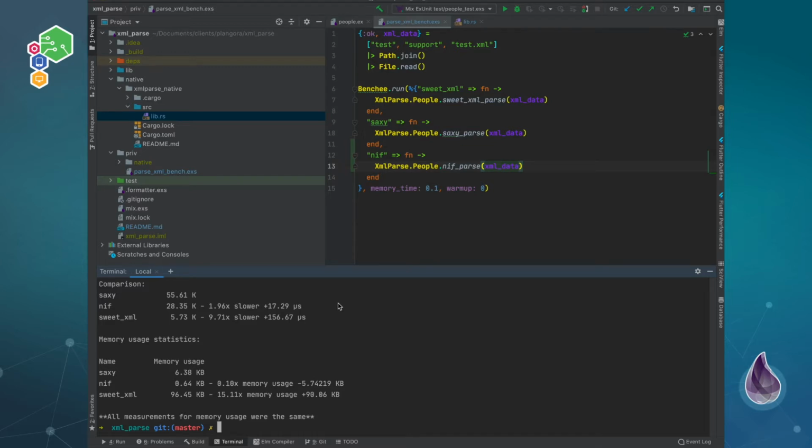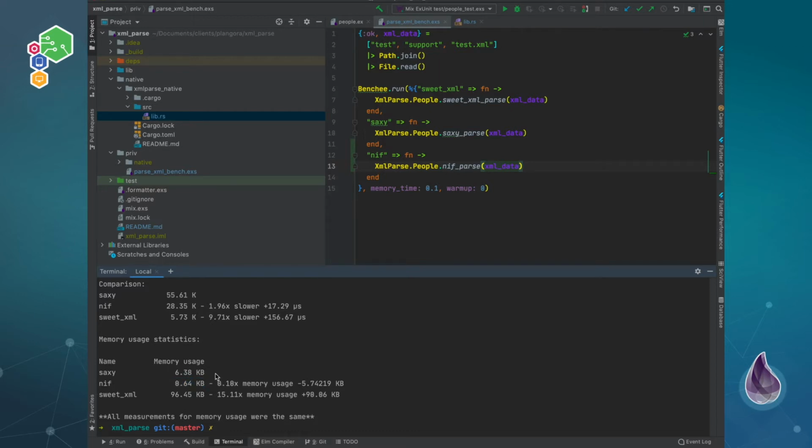Now, here's the interesting thing. If we take a look over here, we can see SweetXml is obviously the slowest, almost 10 times slower than Saxy. And this is the part I always thought was really interesting: our Saxy parser runs almost twice as fast as our NIF, which I thought was really amazing. So the way the Saxy parser works is actually much faster, but our NIF has much less memory usage.